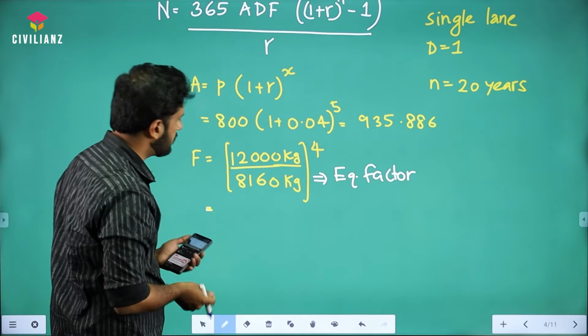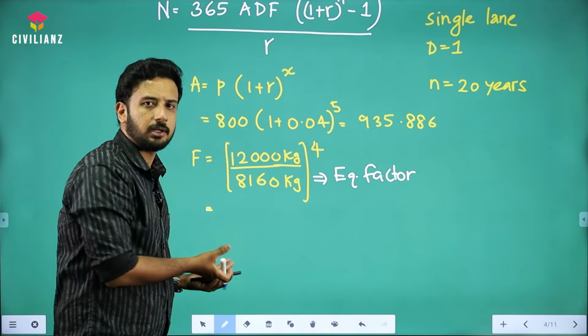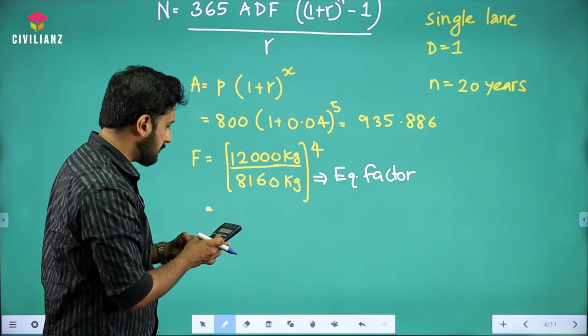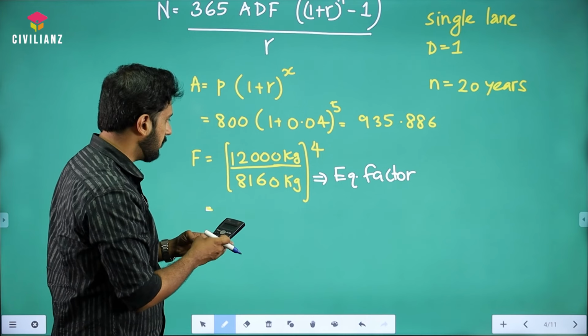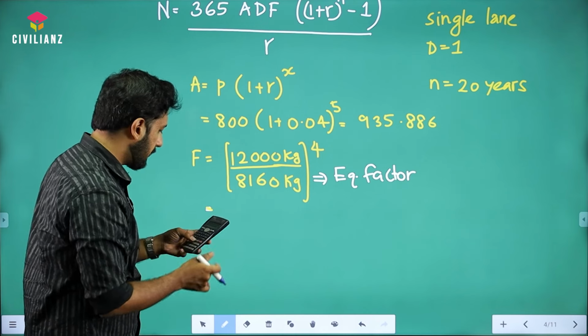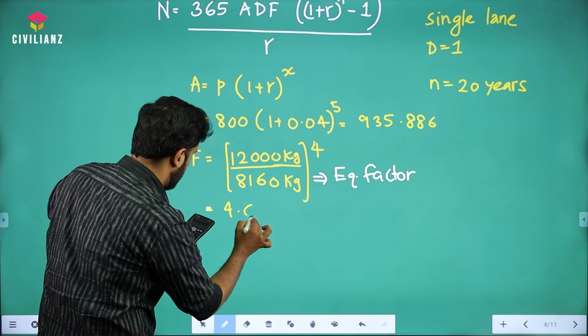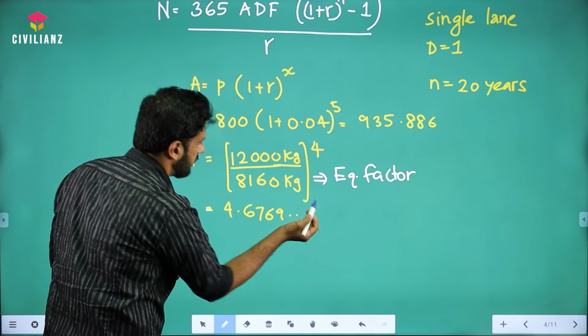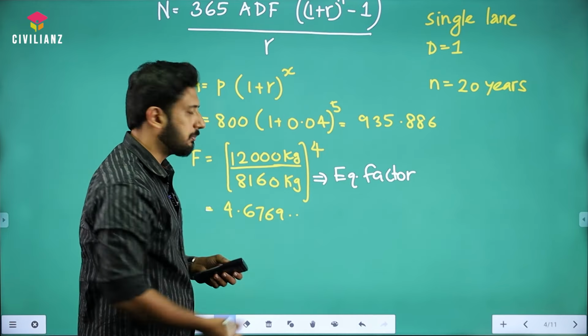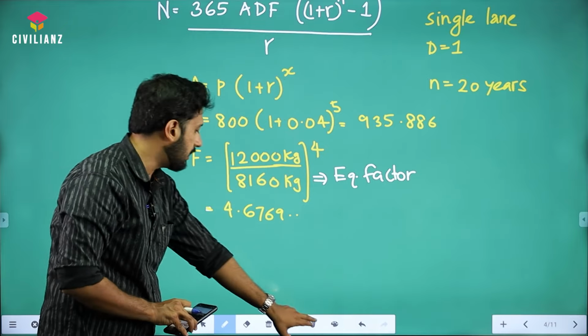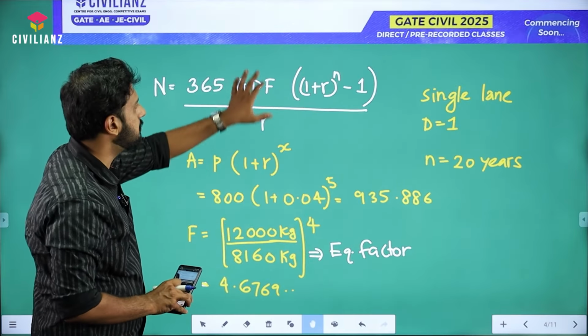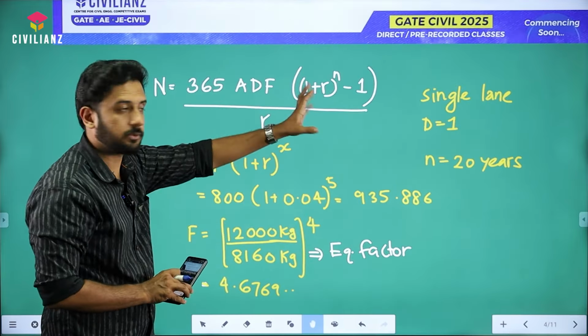I don't have to solve it and put the exact value here, because directly we can substitute here. However, if you want to check whether you are doing it right, it's going to be around 4.6769 something, right? Try to take more decimals so that your answer is more accurate. Either you can calculate it like this, or you can put the same value exactly here, so that you get a more accurate answer. Okay, so we got all the values, right?